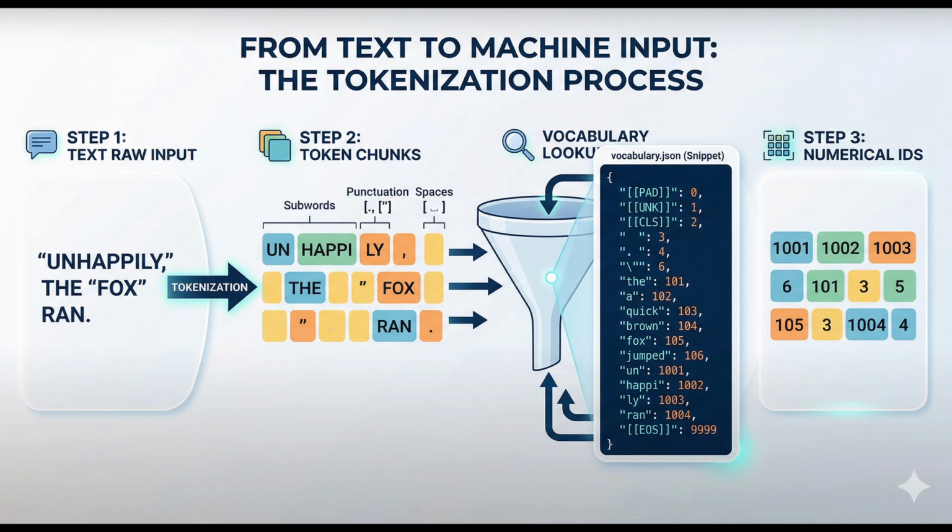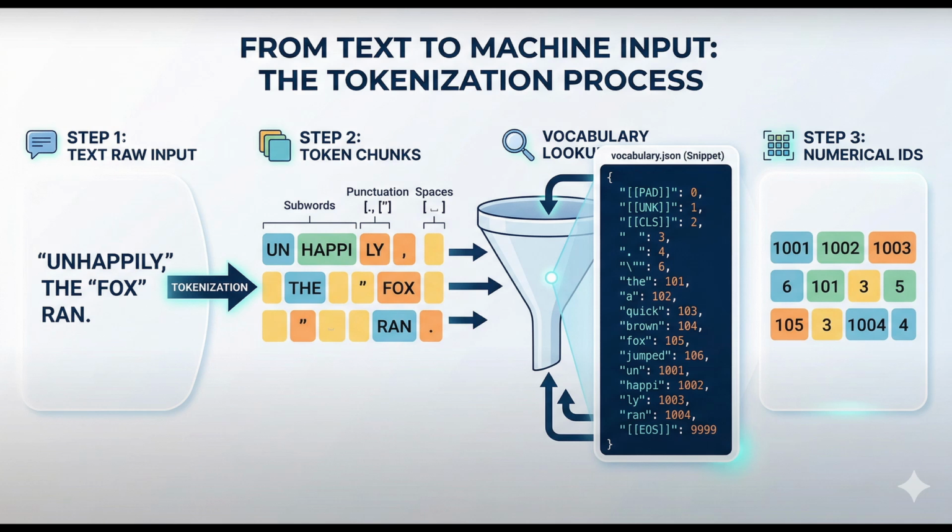That's our step 2, the token chunks. But you notice that we don't just split on spaces. Look at "unhappily". Modern tokenizers use a subword-based tokenization method. They break rare words into common building blocks or subwords, like "unhappy" and "ly". It also separates crucial symbols like commas and quotes. Each of these unique pieces is a token.